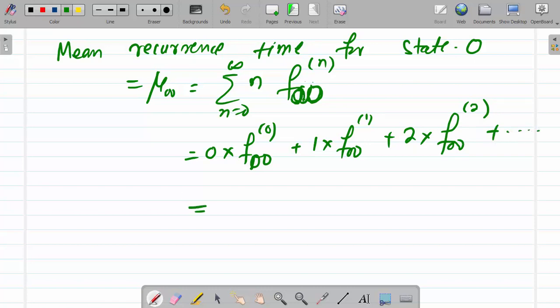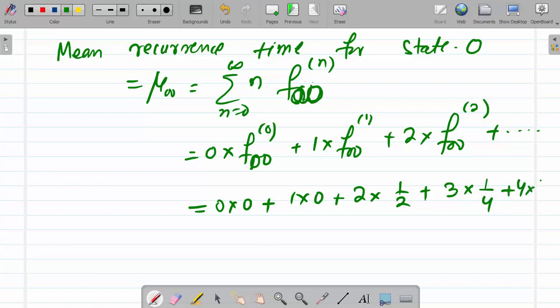So this will be equal to, so these two are 0, 0 into 0 plus 1 into 0 plus 2 into half plus 3 into 1 by 4 plus 4 into 1 by 8 plus up to so on.